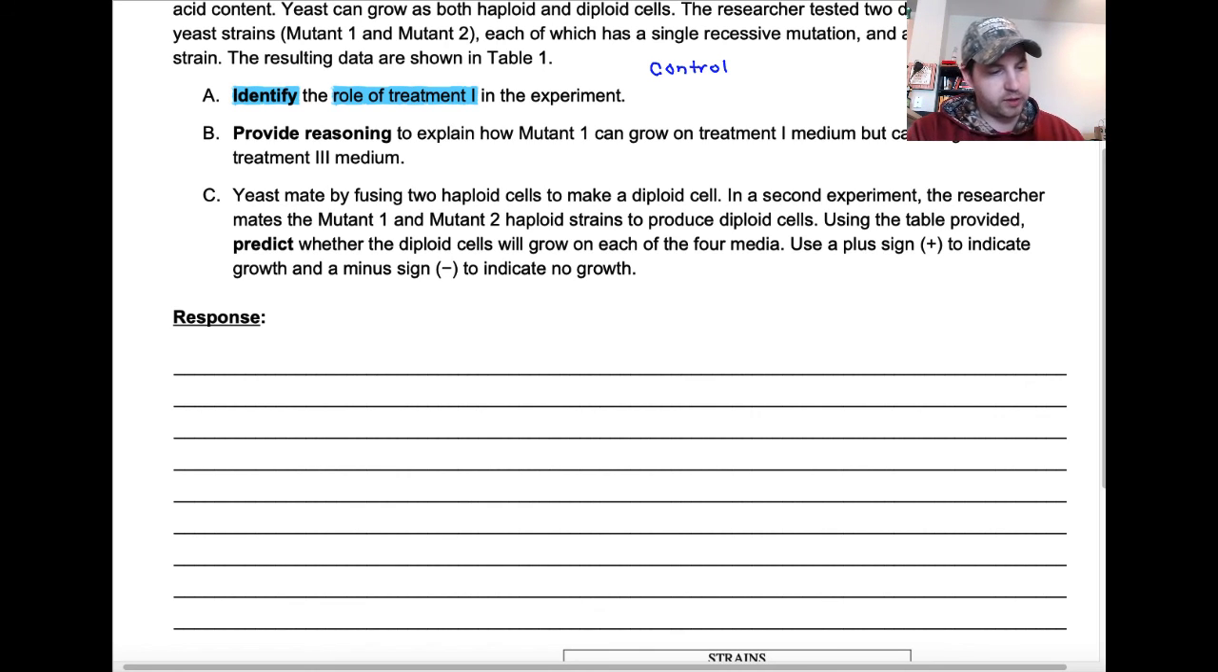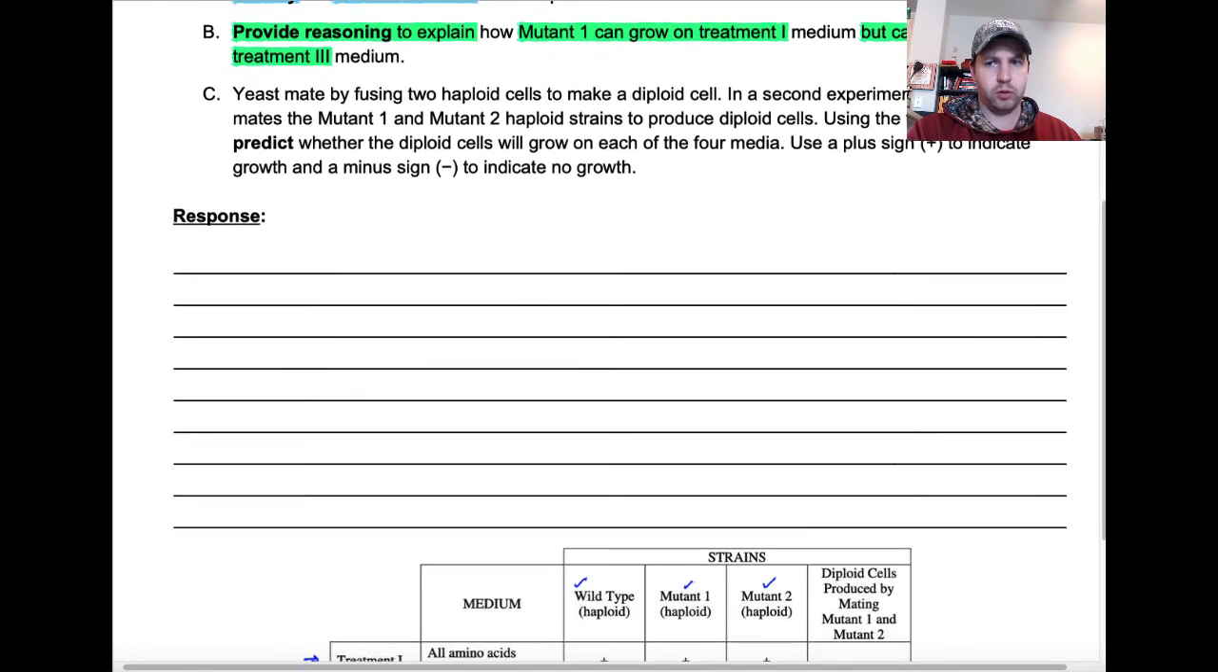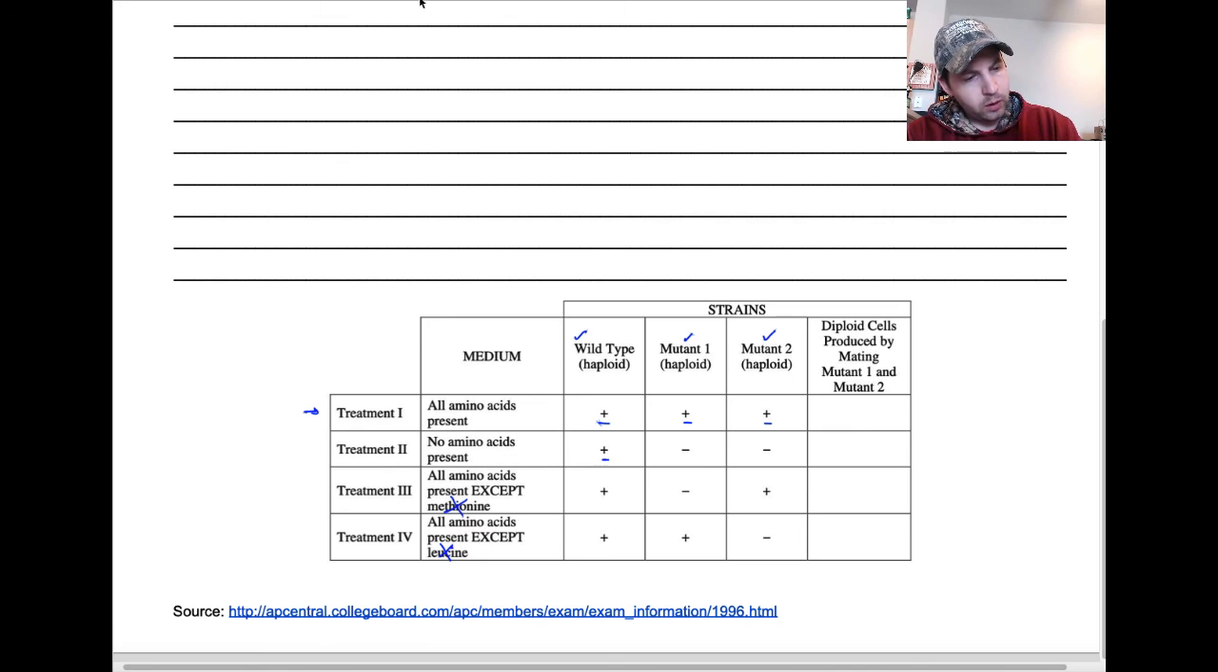In part B, our next task is to provide reasoning to explain how mutant 1 can grow on treatment 1, but not on treatment number 3. So let's take a look at treatment numbers 1 and 3 a little bit more closely. Part A established that treatment 1 is that control, so we know that mutant 1 can grow when provided with all the right amino acids. However, in treatment number 3, if we eliminate methionine, we see that there's no growth present.